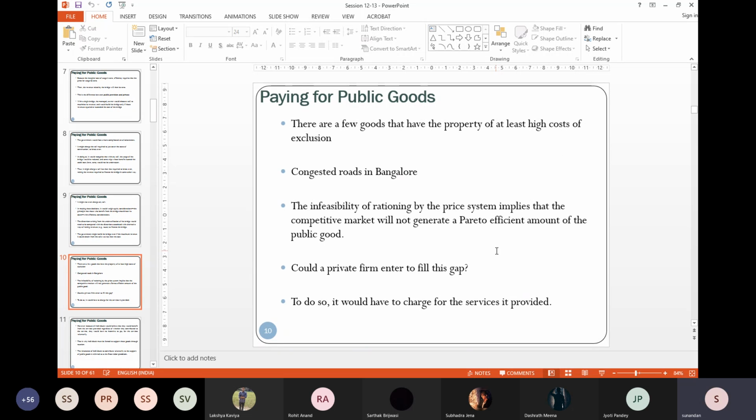Now, there are certain goods which have very high costs of exclusion. We know, for example, Bangalore is one of the most congested cities in the country.